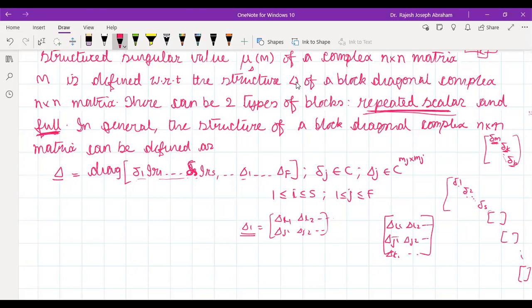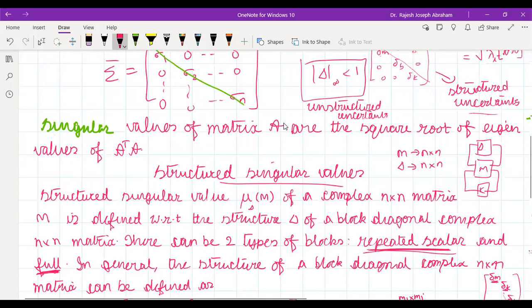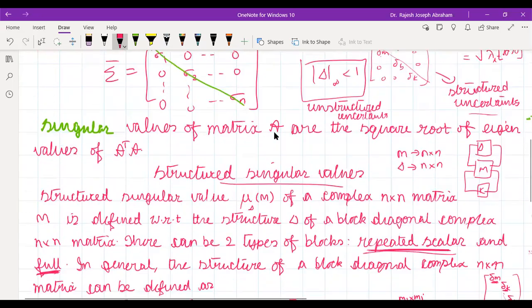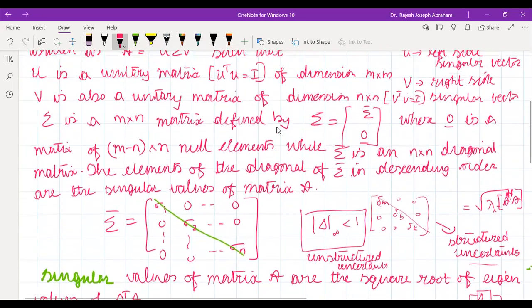And also, sir, in the previous page, you had told sigma is vector sigma dash and 0 dash. There the 0 dash, the dimension of matrix is different, m minus n cross n. So how will it be compatible in the A matrix?